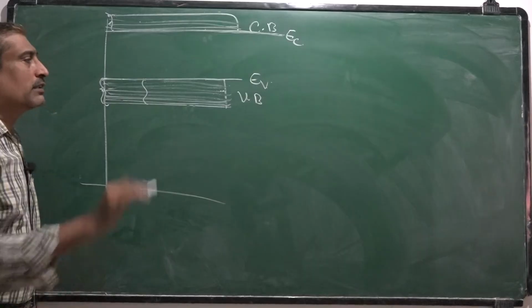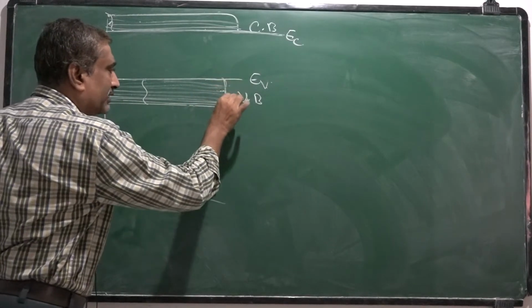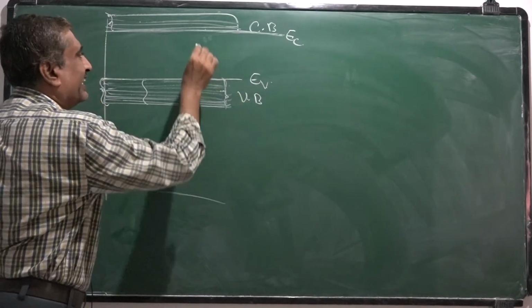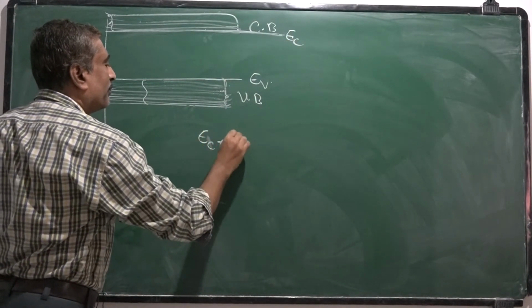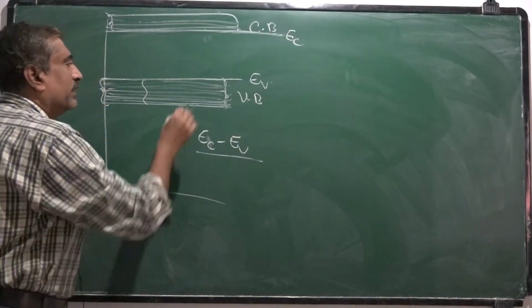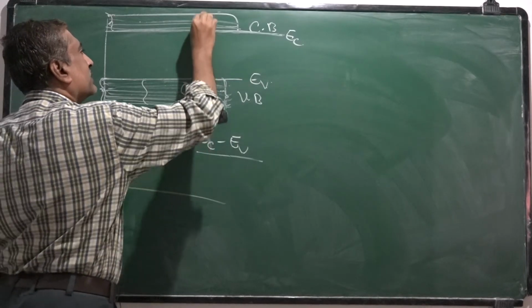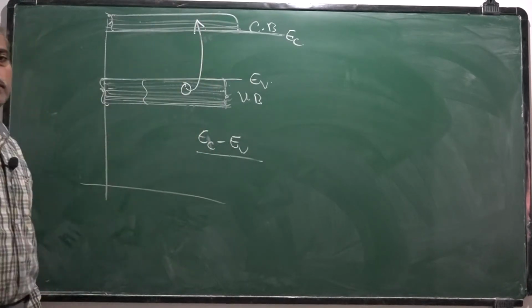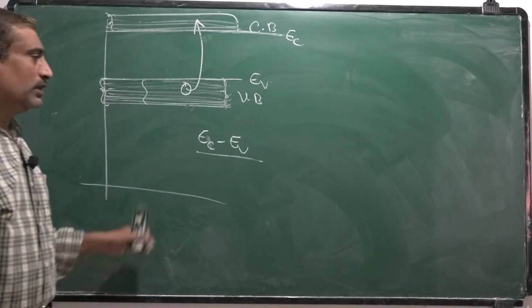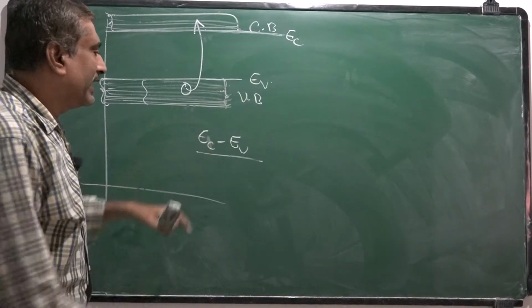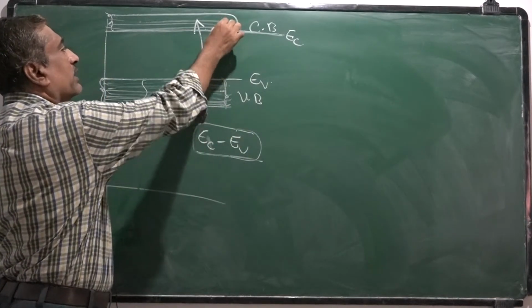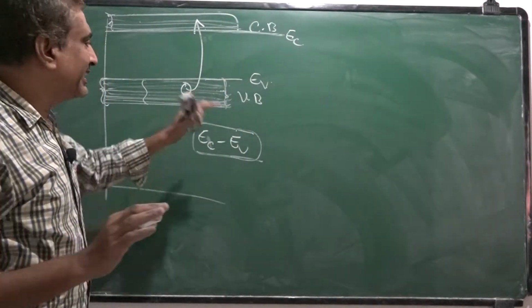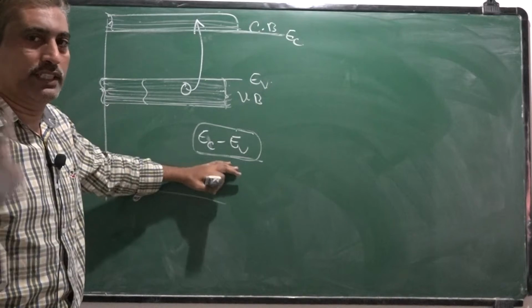If an electron in the valence band gains an energy equal to EC minus EV, it will excite from the lower state to the higher state, the conduction band. If the energy is less than this amount, it won't excite.